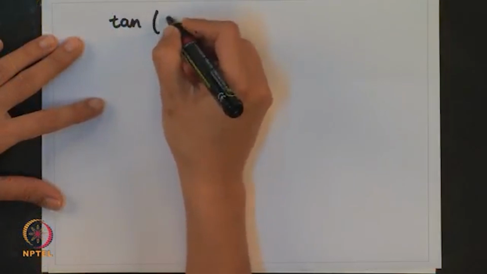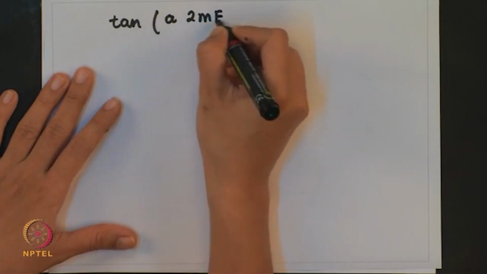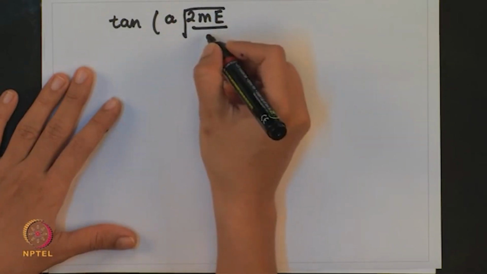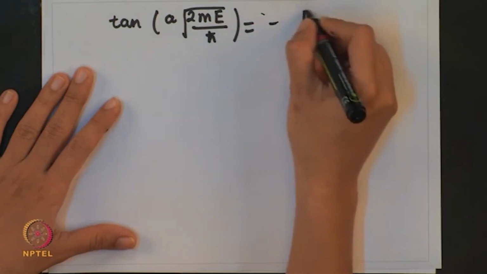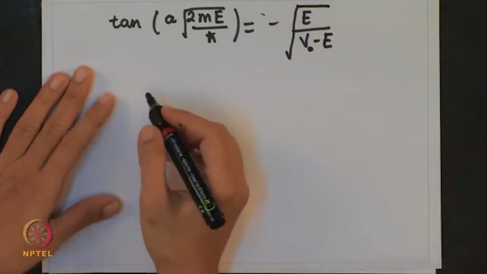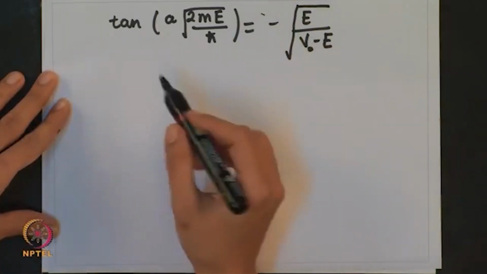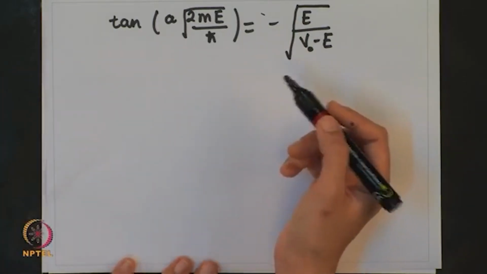We can again rewrite this final step by resubstituting for k1 and k2: a times the square root of 2mE, equal to minus the square root of E upon V minus E, inside the square root. Using this, you can easily sketch the form of the wave function; that I leave it to you all. So, this is what we have done for tutorial 1, part 1, and the remaining problem we will discuss in the later part.